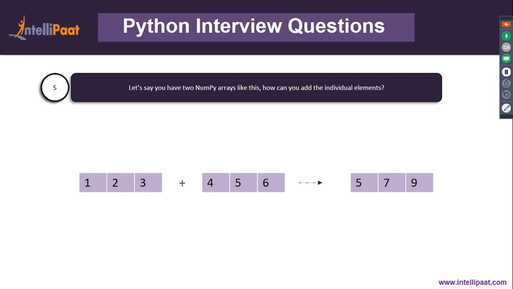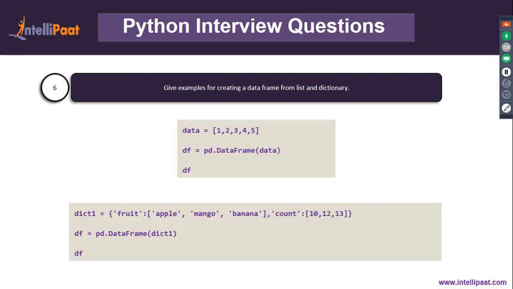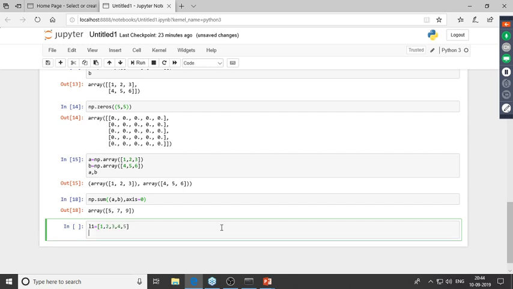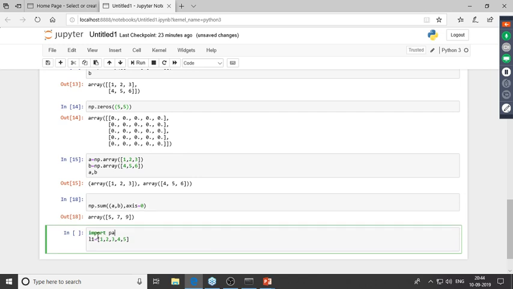Right, so now we'd have to work something with pandas. So we'd have to create a data frame from a list and a dictionary. So first let's start off by creating a data frame from a list. So I will name this list as L1, and I'll just give in some numerical values 1, 2, 3, 4, and 5. So first we'd have to start off by importing the pandas library. I'd have to type in import pandas as pd.